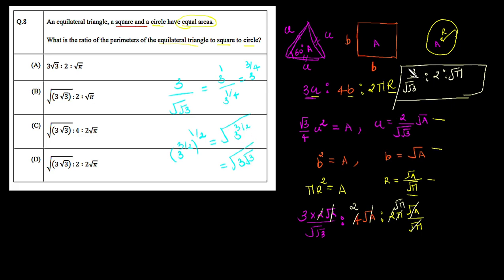So now here we get this first term with under root 3 multiplied with root 3. So we are left with this ratio: under root of 3 over root 3 into 2 into root pi. So now we got our final answer. Under root of 3 multiplied with root 3 into 2 into root pi. So option B contains the correct answer for this question.